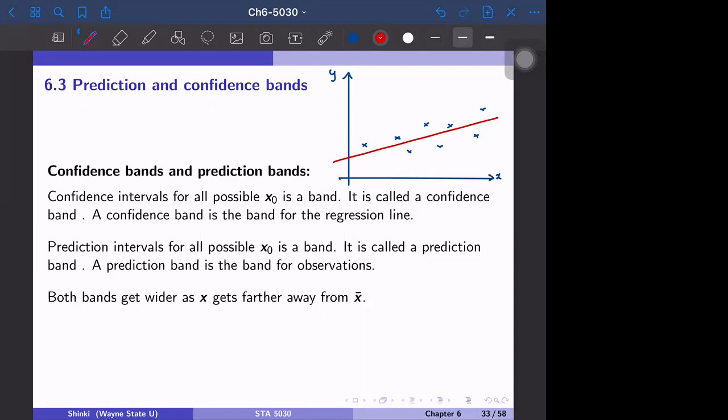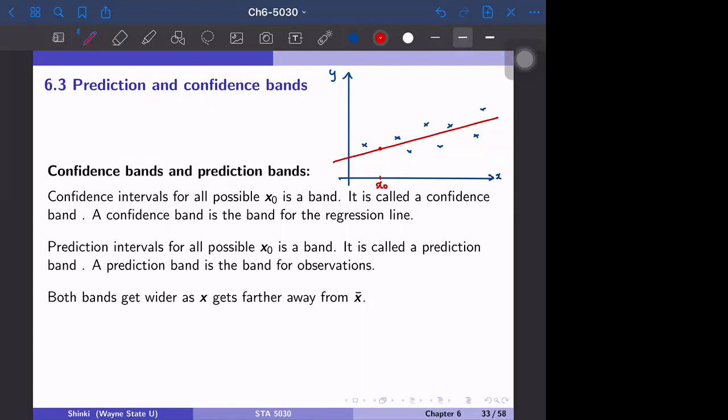Hi, the next topic is prediction and confidence bands. The confidence intervals for all possible values of x naught form a band. Remember that the confidence interval is defined for any fixed point x naught. For example, at this point, the red line is the regression line, and the expected value is here.